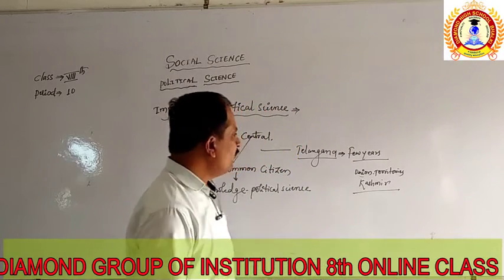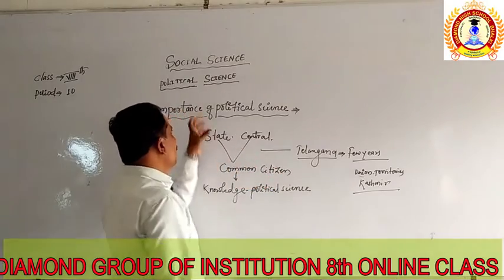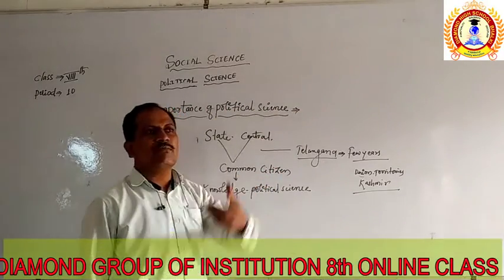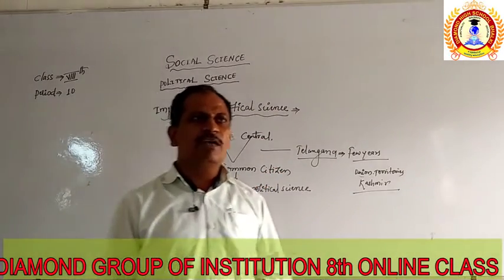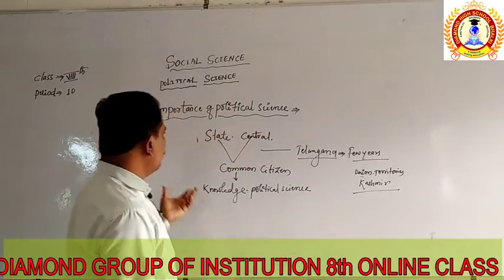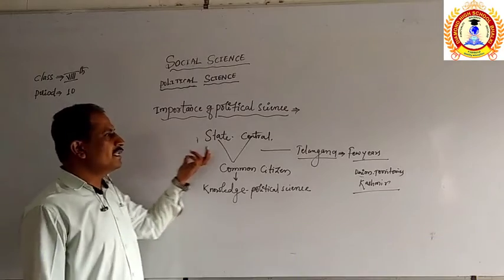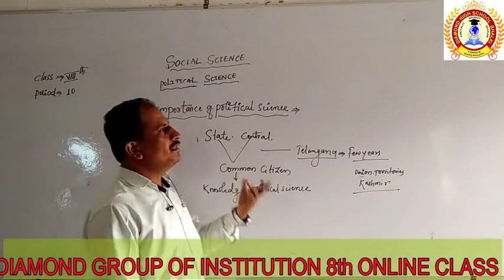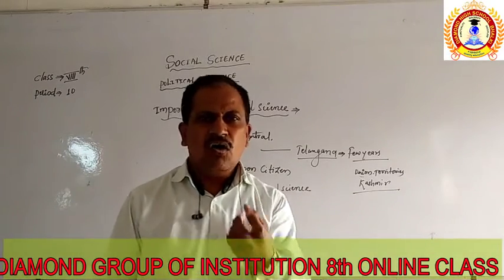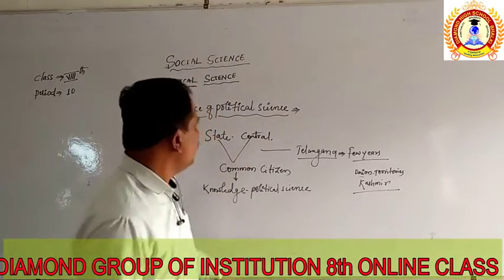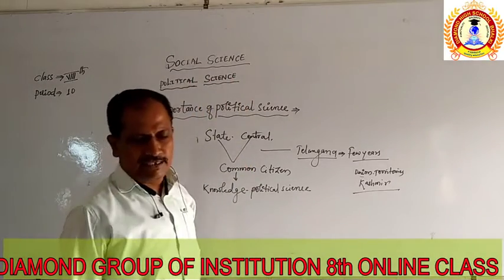All this information was presented from political science. You can take the example of the present day. We are finding war between India and Pakistan, between China and India, and between some other countries. All information we are getting from political science itself.